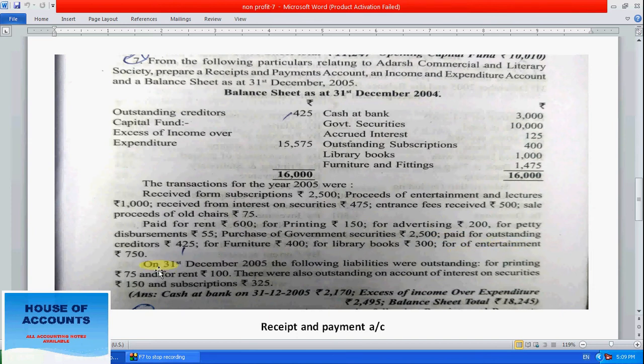Paid for outstanding creditors 425, means this one. For furniture 400. For library books 300. For entertainment 750 paid. On 31st December 2005 the following liabilities were outstanding. These are the pending ones. Outstanding means pending. For printing 75. For rent 100. There were also outstanding amounts on account of interest on securities, which are incomes, 150, and subscription 325.